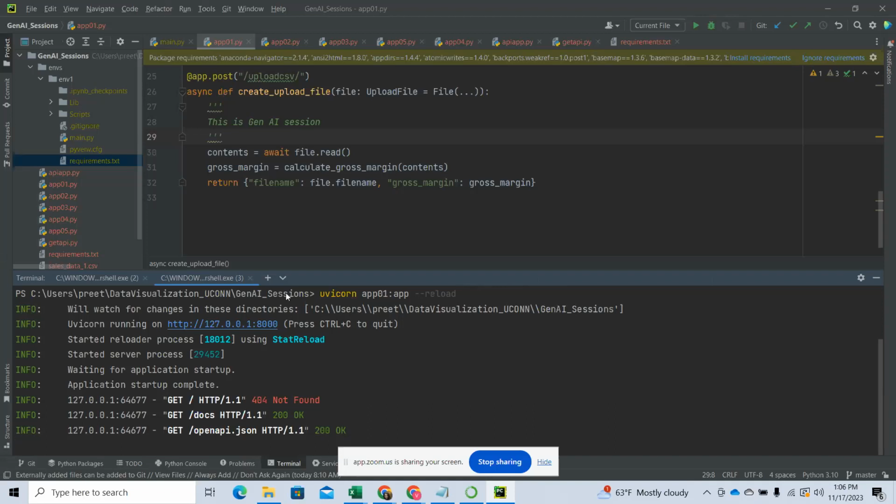Bhargav, when you are using a POST method, the CSV file that is uploaded, does it stay inside the project itself, or where is it stored actually? You can save it wherever you want, you can specify the place. By default, it's only uploaded to the RAM. It's not saved on the disk, because you're moving from the disk to the RAM.